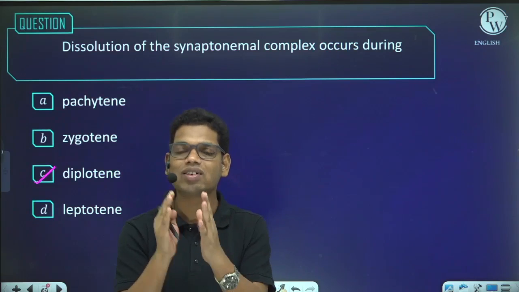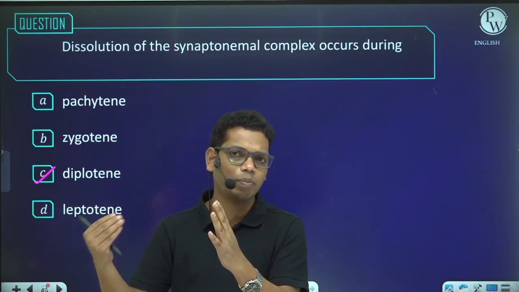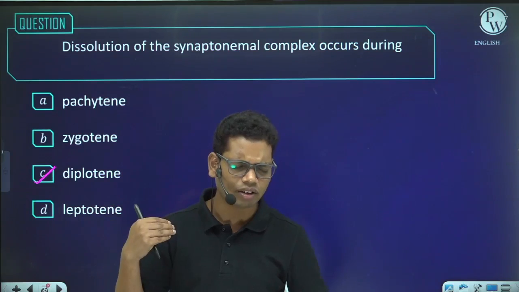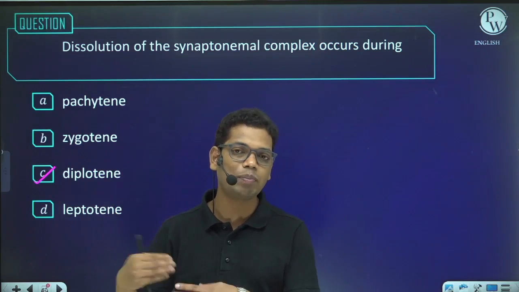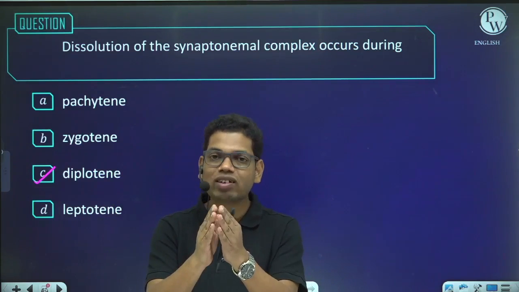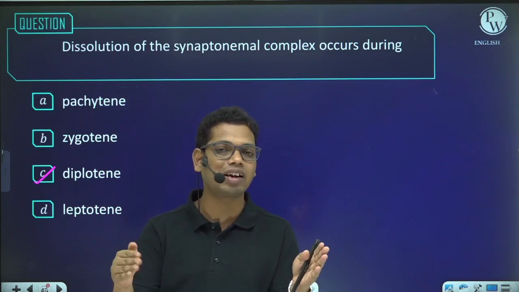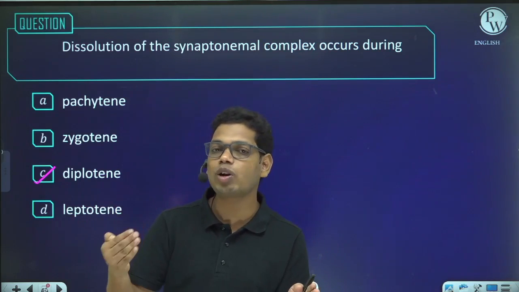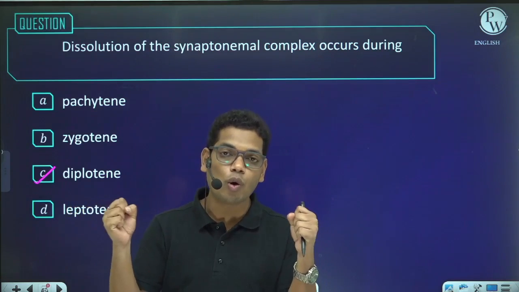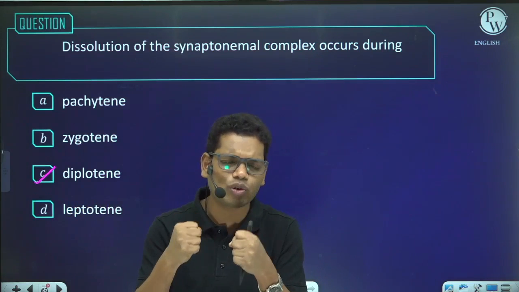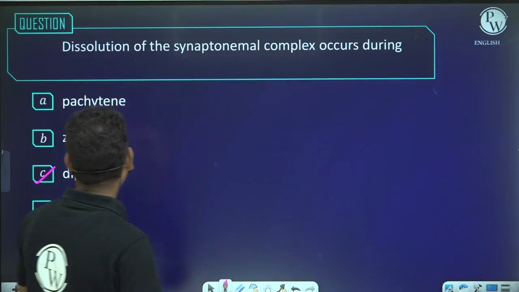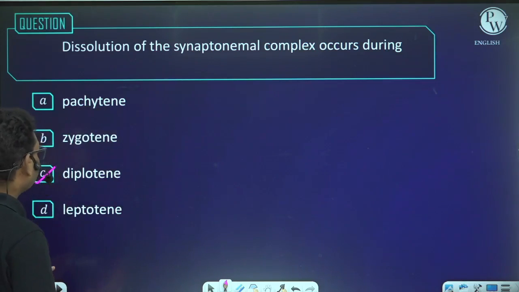Once the crossing over has taken place, that means once the pachytene phase is completed, the chromosomes will get separated. And how will they get separated? If the synaptonemal complex, which is responsible for holding them, undergoes dissolution. So I will say in which phase? It is the diplotene phase. Okay, next,